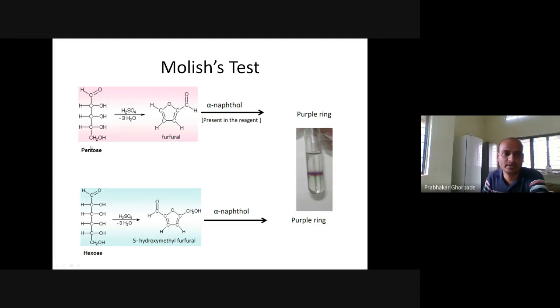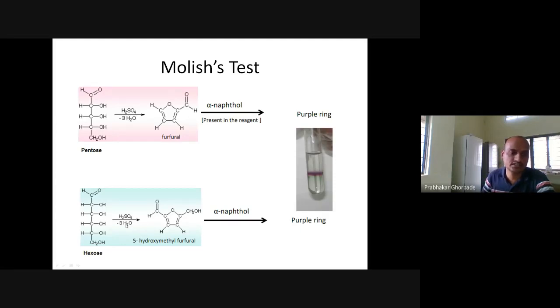If pentose is there and you get this ring, it means pentose is present in that solution. But if you treat a protein with the Molisch reagent, we don't expect a purple color like this. So this Molisch test indicates whether carbohydrate is present or not. Another example is hexose, which we treat with concentrated sulfuric acid.